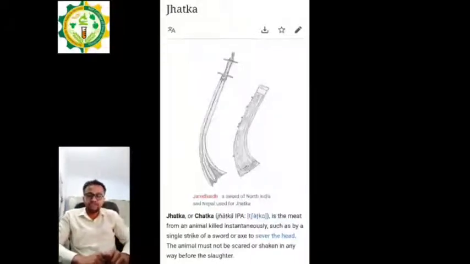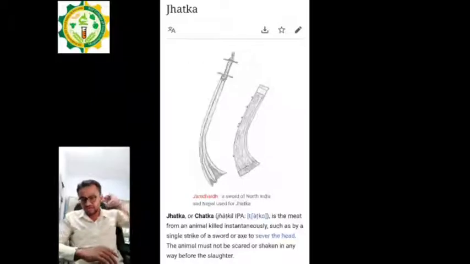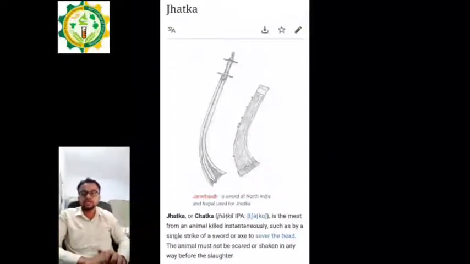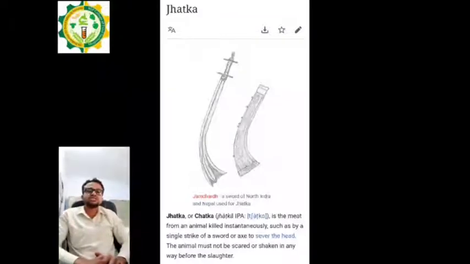With a sharp and long knife, a single stroke is placed on the back of the neck of the animal, so that it chops the head off from the body. As soon as the head is chopped off, the blood starts bleeding out, and then the bleeding of the animal is carried out. Okay, so this is the jhatka method.